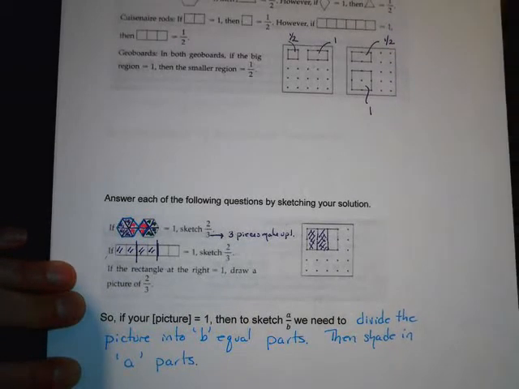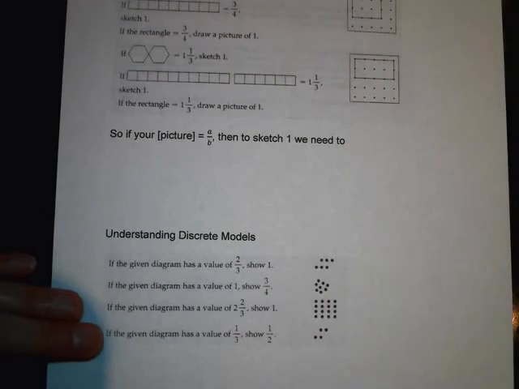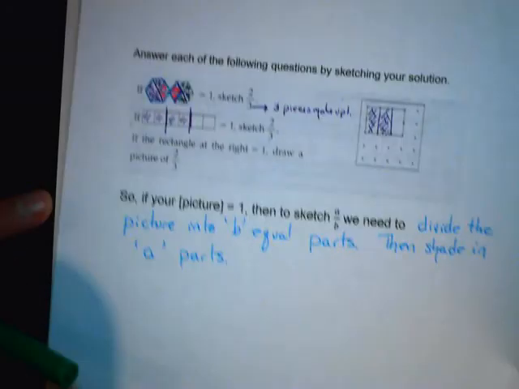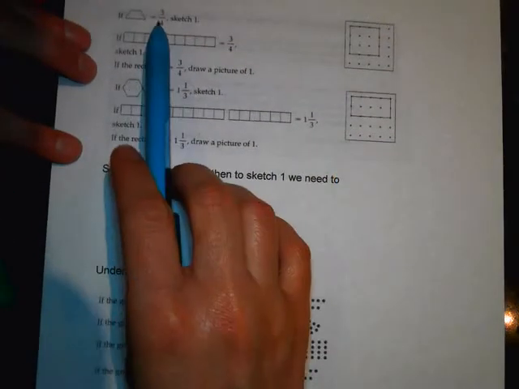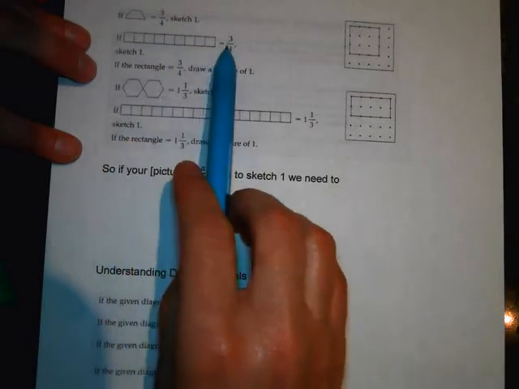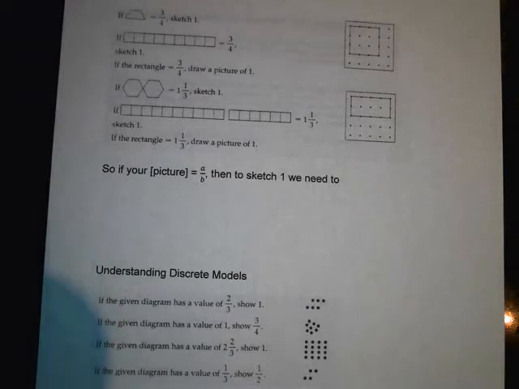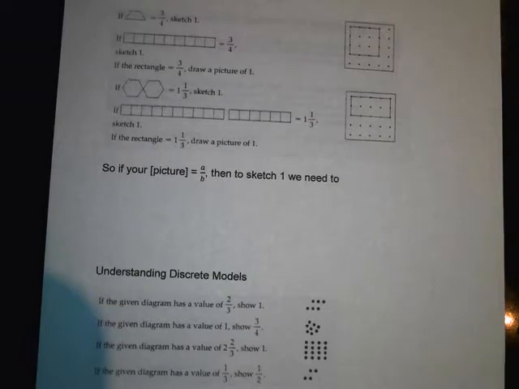All right, and let's try these ones. Now the difference between these ones and these ones is that for these problems, you're not given the 1. You're asked to draw what 1 would look like. All right, so they're definitely a different type of question. So you could pause it and just give it a try. We're going to do it together, but if you want to give it a try first, you could pause the video now and see if you can make something of them.